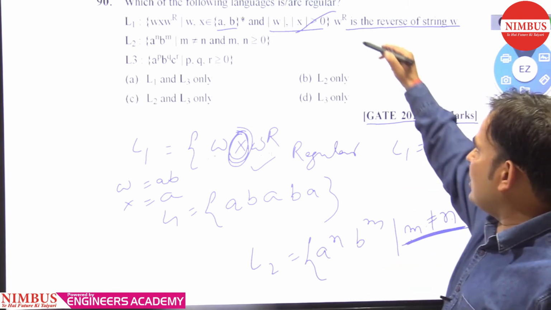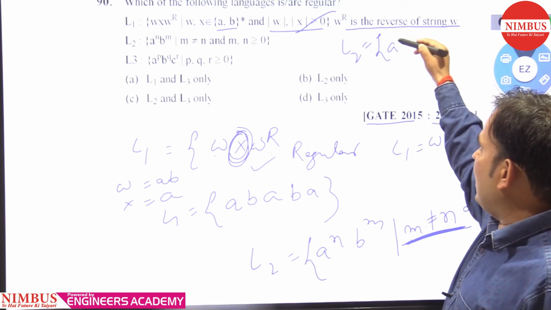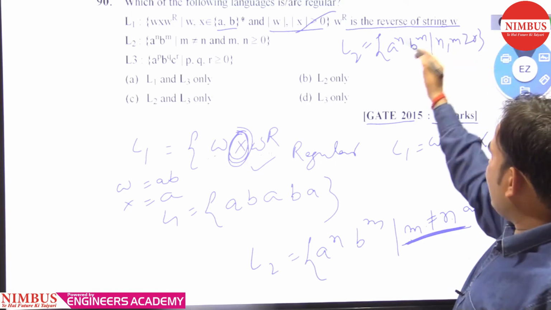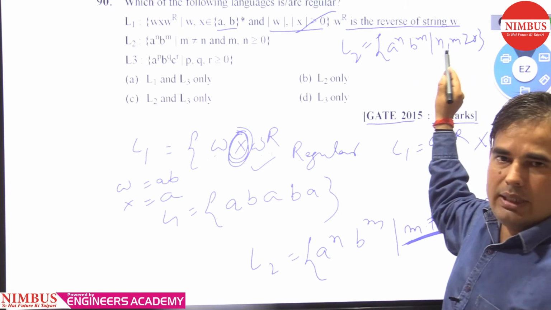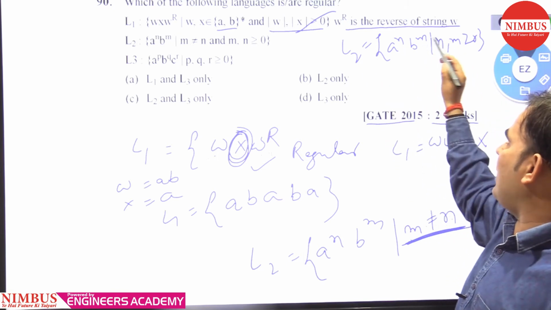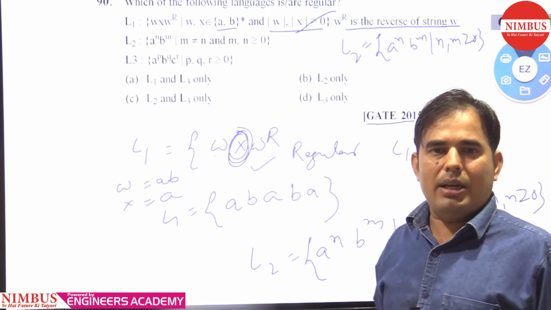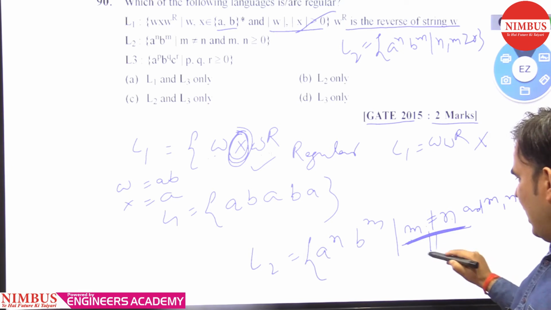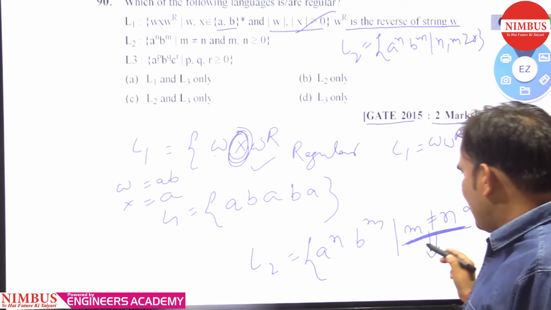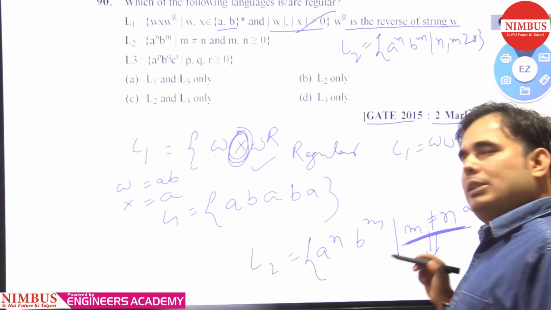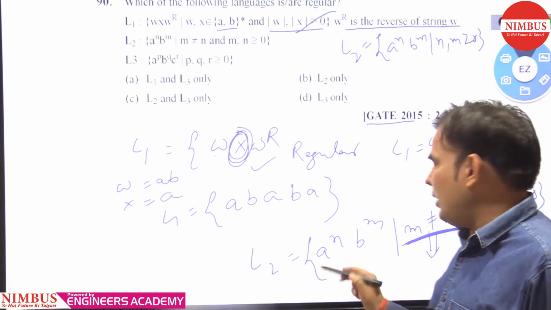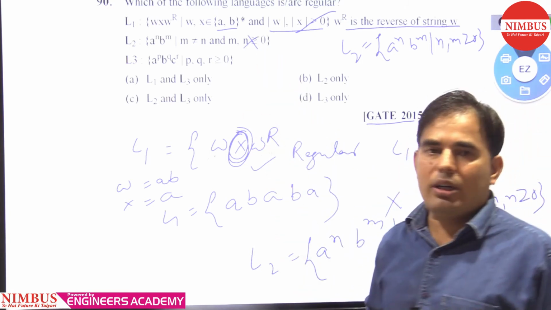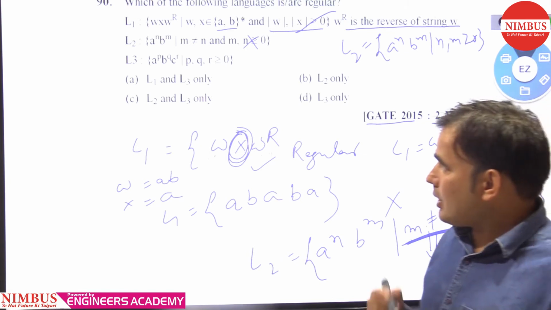If the language is like this, A^m B^n with m, n greater than or equal to 0, then it is regular, because m and n are independent from each other. Independent means there is no comparison. Here the comparison comes just because of m not equal to n. So here it will compare A's with B's. In L2 there is a comparison, so L2 is not regular. You are understanding? Okay.